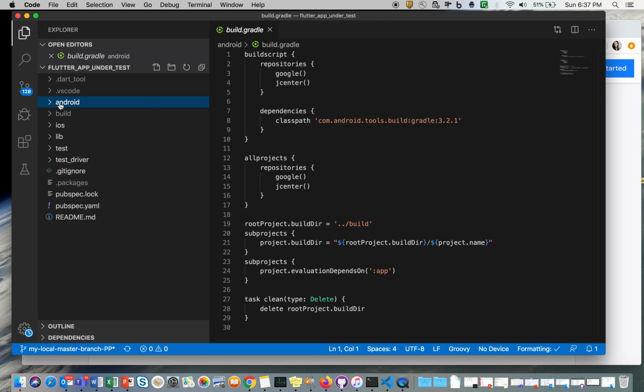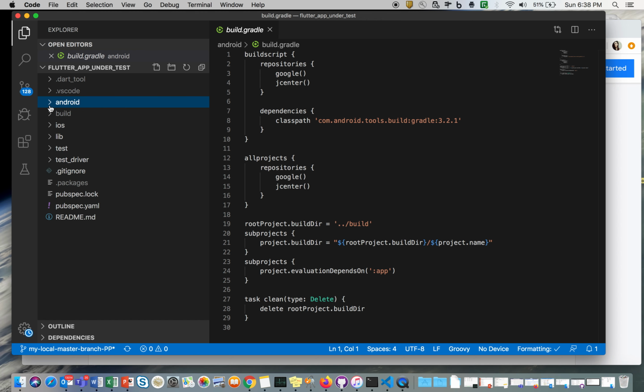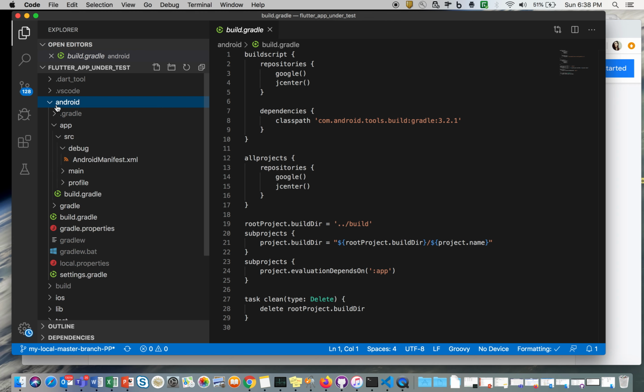Previously, the code used to be in different repos, but now everything is in one. Another thing to keep in mind is that this Android or iOS application should always be built in debug or profile mode only. The build that we get after running it in debug or profiling mode can only be automated. We can't automate any release build. That is what you have to keep in mind.